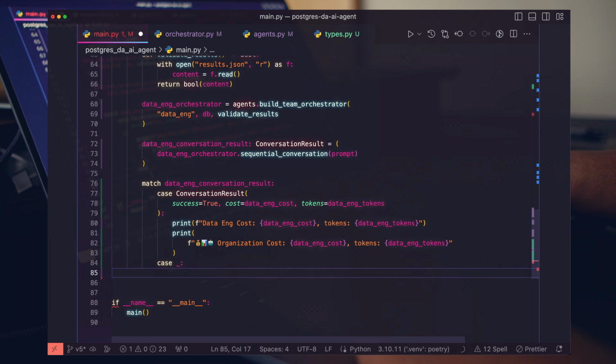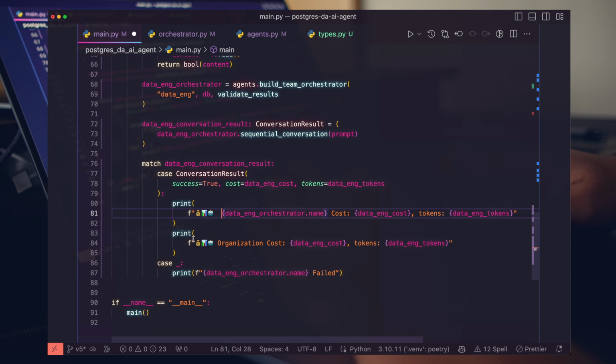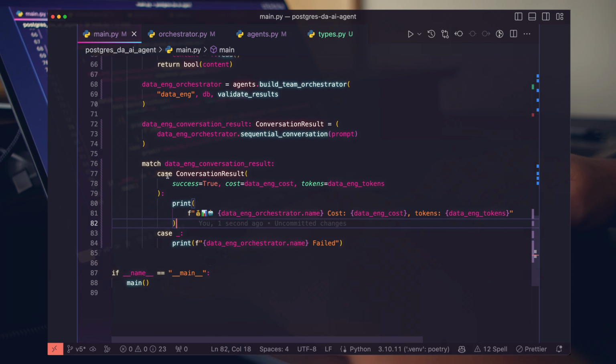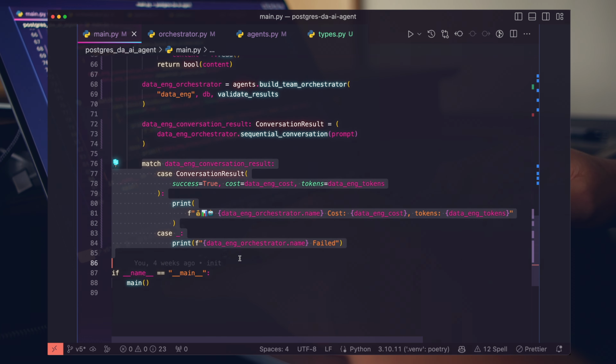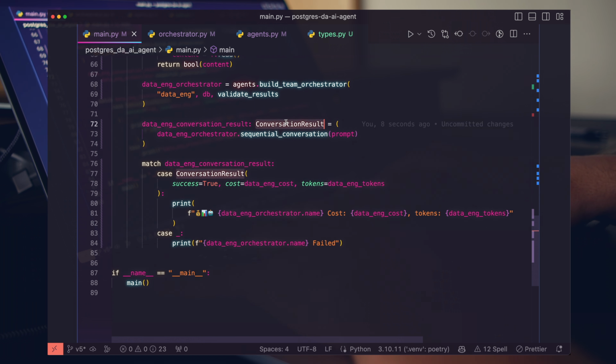In this case, I'm going to say orchestrator.name. There we go. So that'll be the team name. Bump this over and get rid of that. Awesome. So this is pretty cool. So yeah, this is a match statement. So basically we're looking for the case where conversation result matches this data type. So we want to see success is true.